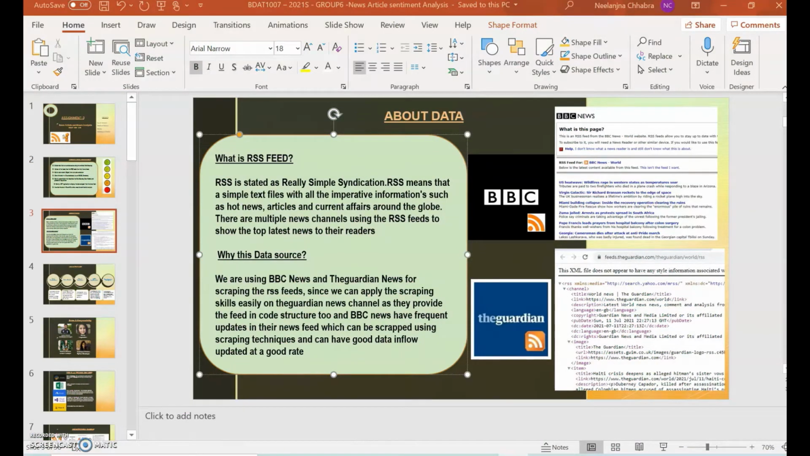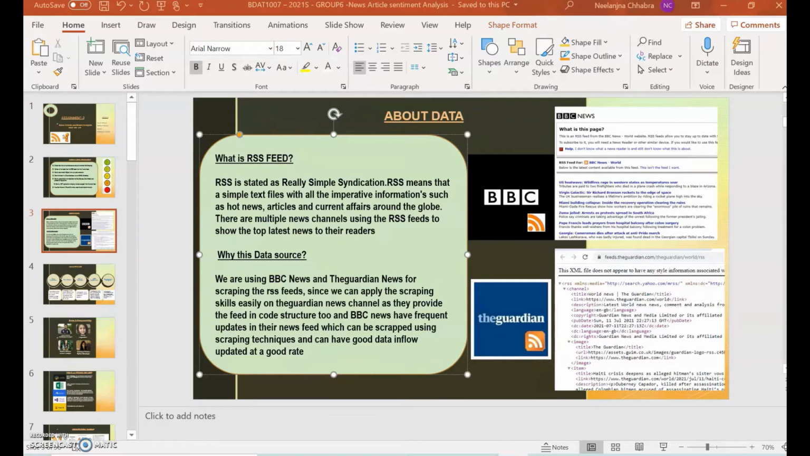What is RSS feed? RSS stands for really simple syndication. RSS means a simple text file with all the imperative information such as hot news, articles, and current affairs around the globe. There are multiple news channels using RSS feeds to show the top latest news to their readers. So why have we selected the BBC News and the Guardian?